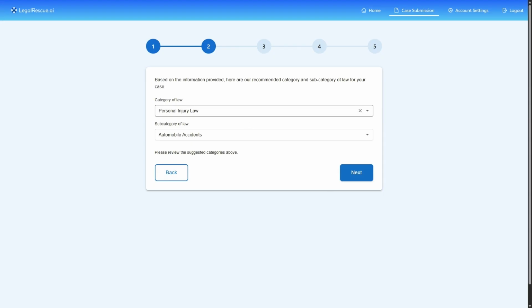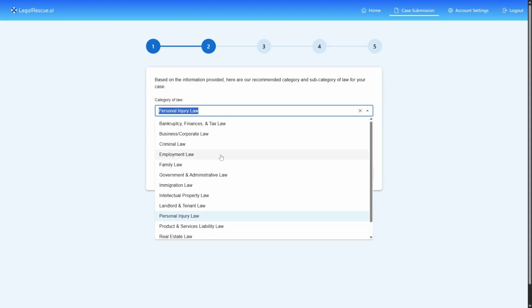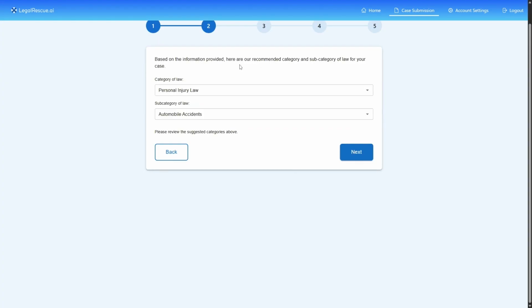Now, if the AI made a mistake, it's not a problem at all. The client can simply override what the AI chose for the client by coming in here and manually selecting the correct category and subcategory of law, respectively. Now, furthermore, it will use what the client wrote down to answer the questionnaire for them as well.